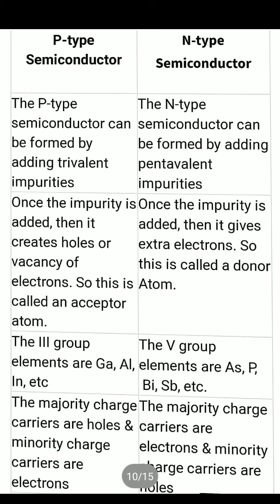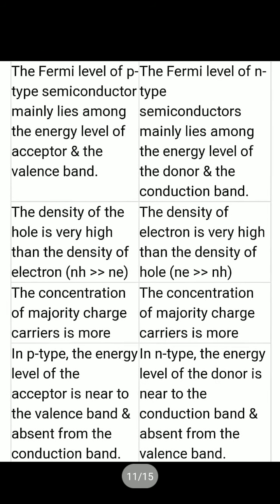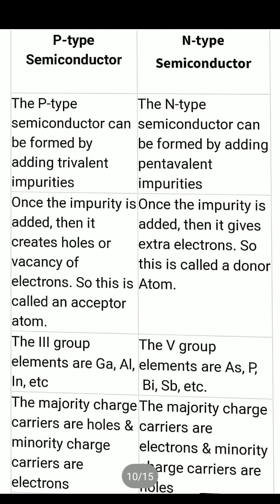This is the difference between p-type and n-type semiconductor. So you understand what is the difference between them. Sometimes it will also come that write down 4 or 5 differences between the p-type and the n-type semiconductor. Okay. So this is all about the semiconductor and their types.